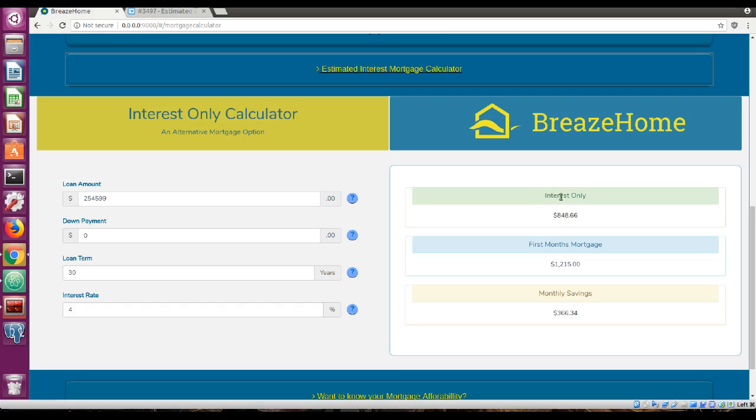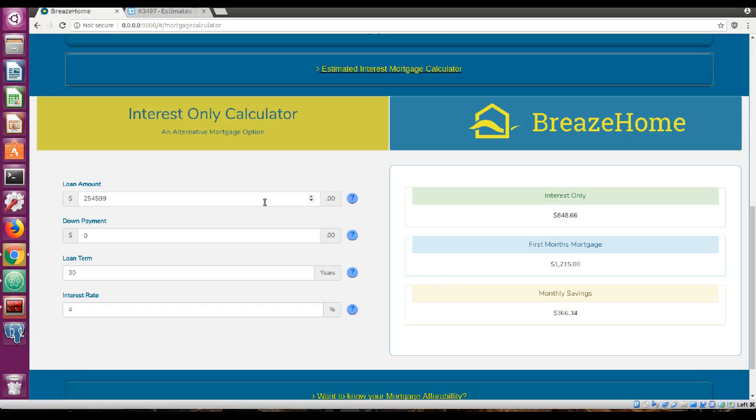So the interest only payment will be $848.66. A regular mortgage payment for this house would be $1,215. Further down below that, we see the monthly savings will be $366. So this is an option that a bank will give this person in order for them to be able to pay their mortgage, paying only interest first until their interest is paid off and they start paying their principal. So they're able to save $366 monthly in that scenario.